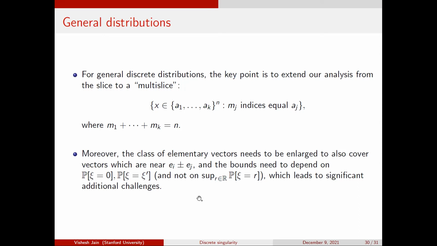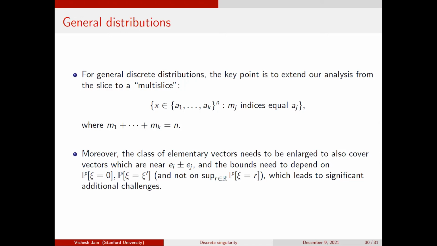The other complication is that I only showed you how to do things when the dominant event for singularity is a row or column being 0. But in the general case, you end up in situations where the dominant thing might be 2 rows or 2 columns being the same. Then the class of elementary vectors becomes more complicated, and you have to do quite a bit more work to analyze the class. But again, the main ideas are in the Bernoulli case.